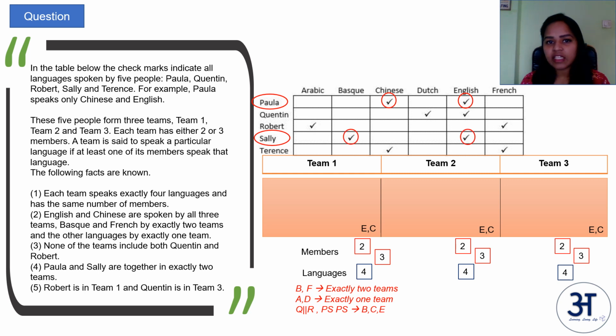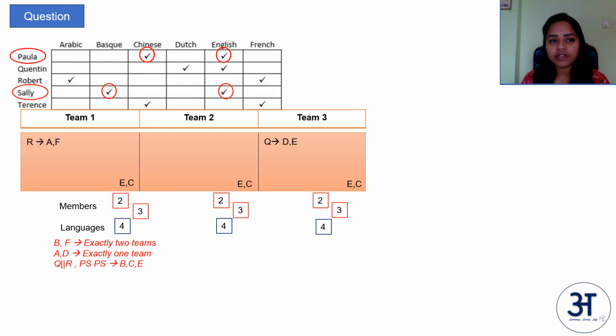So P and S are together in 2 of the teams. P speaks C and E, S speaks B and E. So P and S together speak B, C and E. R is in team 1 and Q is in team 3. So R, which speaks A and F, is in team 1. Q, which speaks D and E, is in team 3.